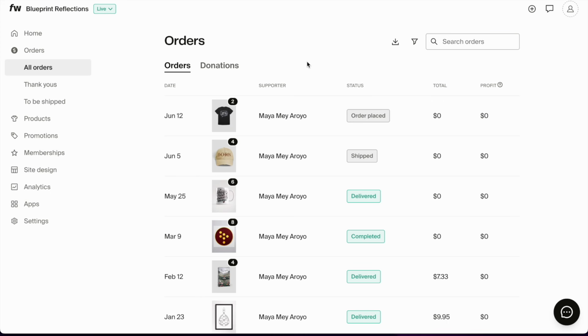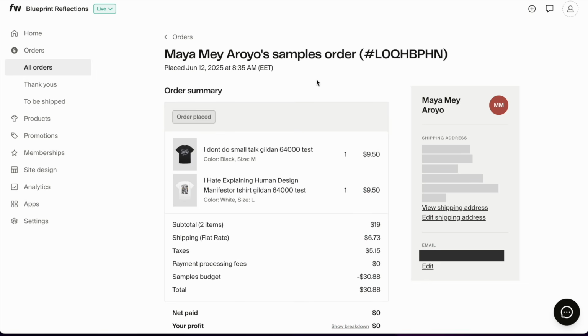With each and every one of your orders, you can go into the person who made the order. In this case, again, that would be me. I am testing out the Gildan 64000. I think I've already tested it out a bit, but I'm now testing it with black and white, and you can basically see all the details about the person who ordered. You can view the shipping address if you want to. You can even edit it. For example, if someone contacted you and said, oh, that's not a good shipping address, I made a mistake. And of course, you can see their email and a total breakdown of the order and how much you made, which again, this was a test order, so it was nothing.